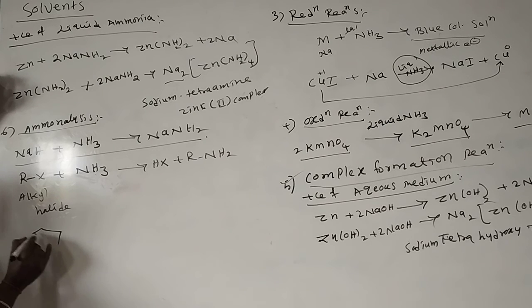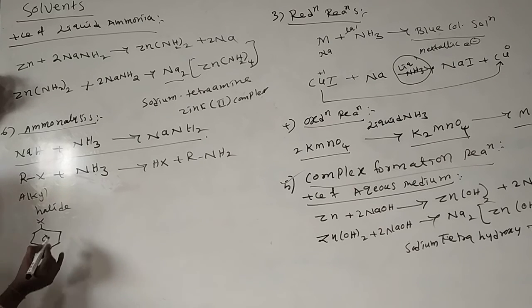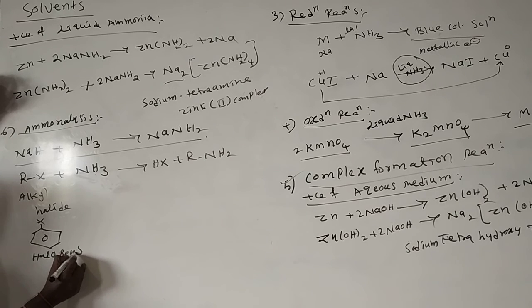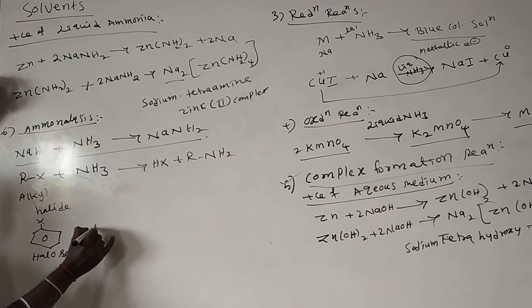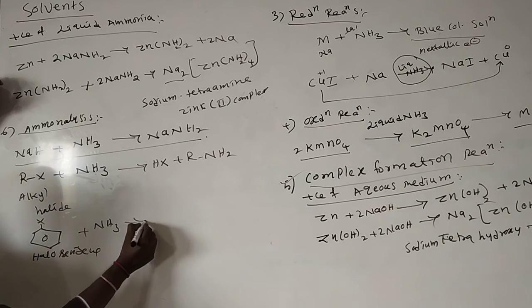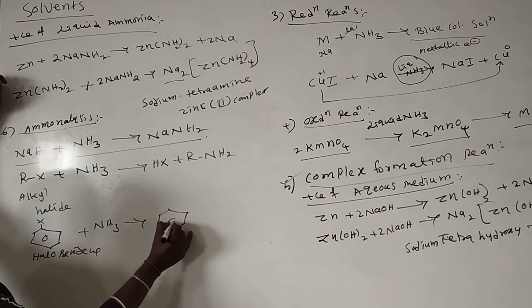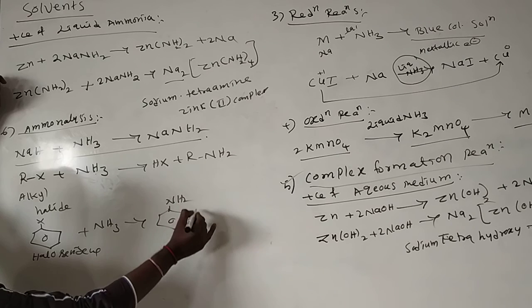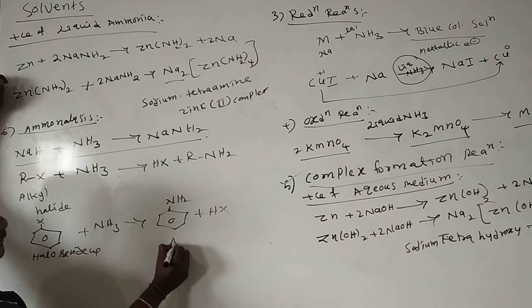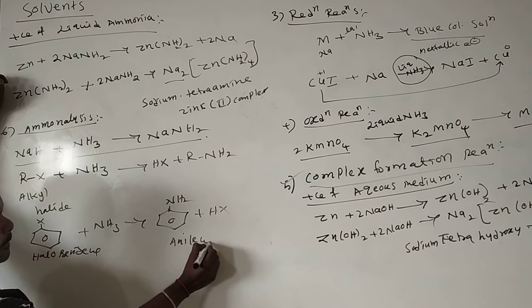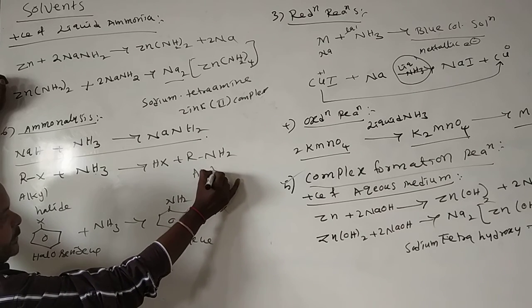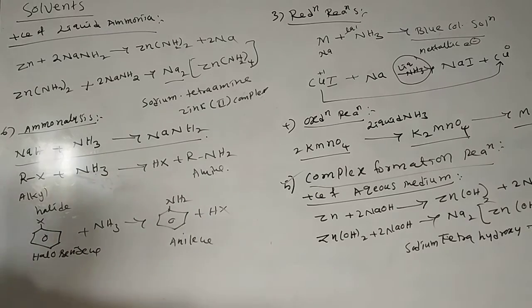For example, you take halobenzene, which reacts with ammonia and forms C6H5NH2. This we call aniline, an amine. These reactions are also called ammonolysis reactions.